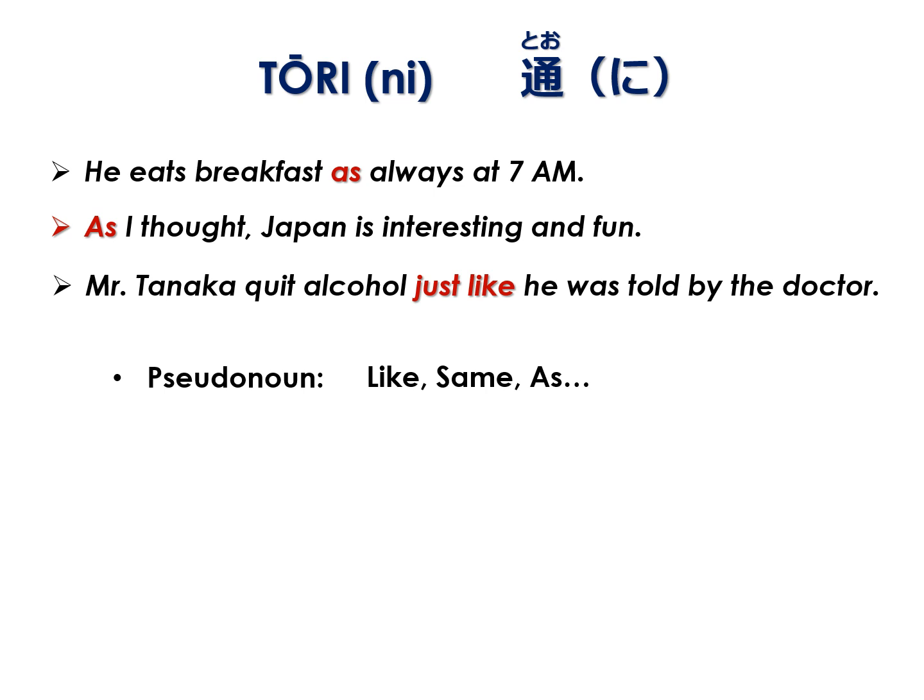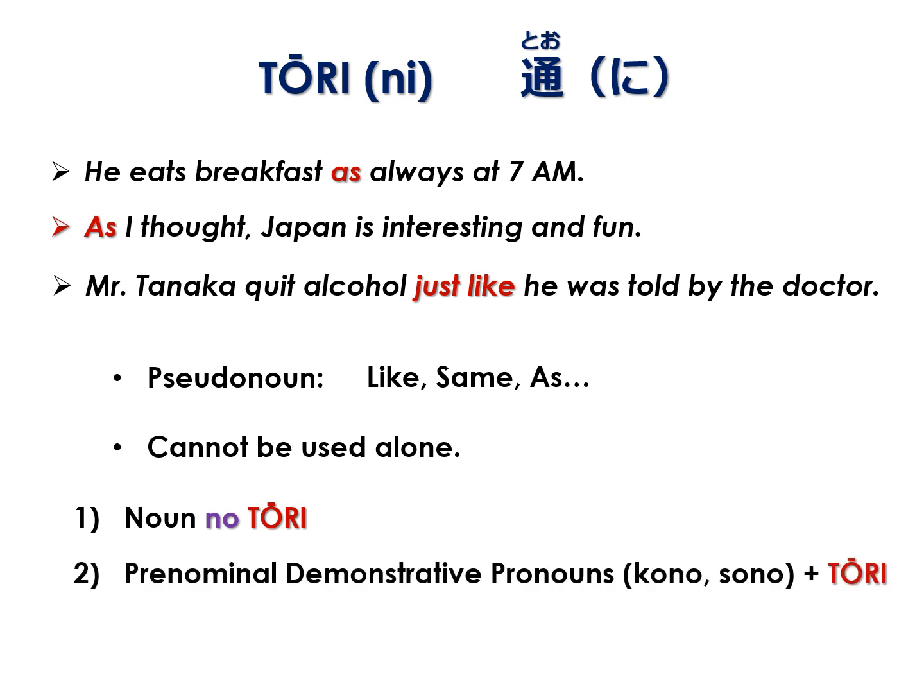Tōri cannot be used alone and is usually placed after nouns, noun no Tōri, after prenominal demonstrative pronouns like kono and sono, to say kono tōri or sono tōri, and also placed after verbs or verb clauses in the plain form conjugation to mean just like. We will look at various examples in each of these three situations. The ni after tōri is optional and is used for emphasis. It basically converts tōri, a grammatical noun, into an adverb, tōri ni.